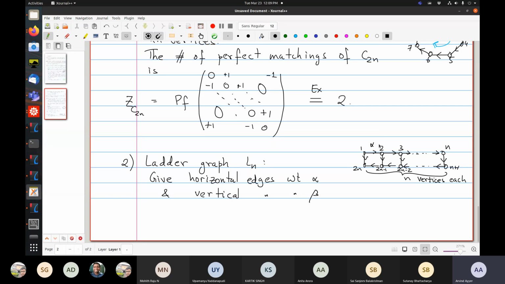So these are all alphas, including these. Maybe I should use another color. Alpha, alpha, alpha, alpha, alpha, alpha. And these are beta, beta.